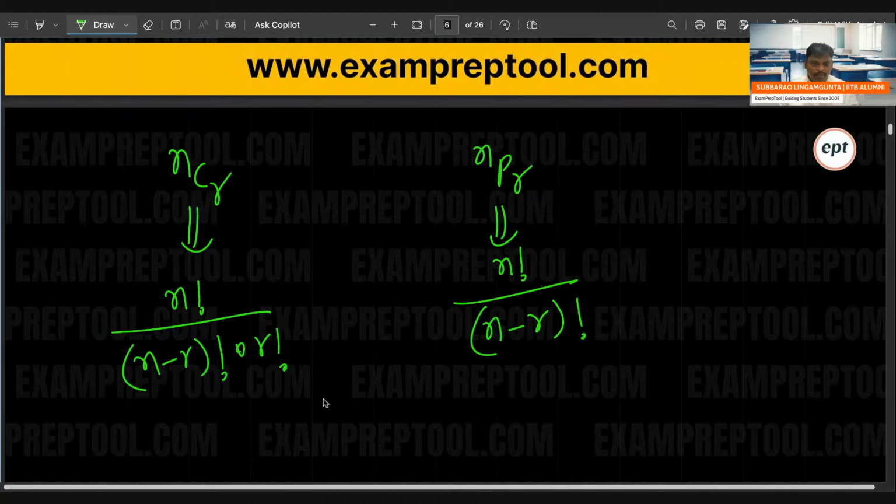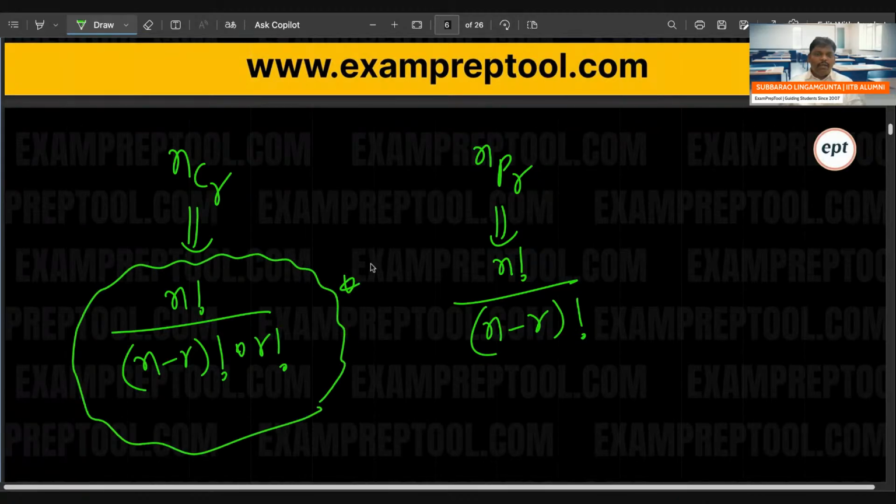Remember everyone, after getting the NCR, multiply by R factorial. Then it will become NPR. First find out NCR, afterwards multiply by R factorial, then you will get the NPR. The relation between both of them is NCR into R factorial, it will become NPR.